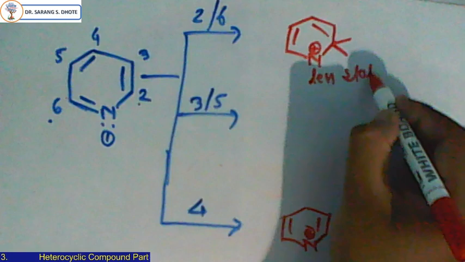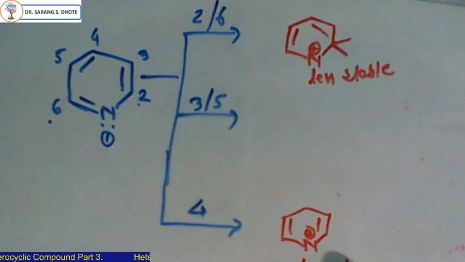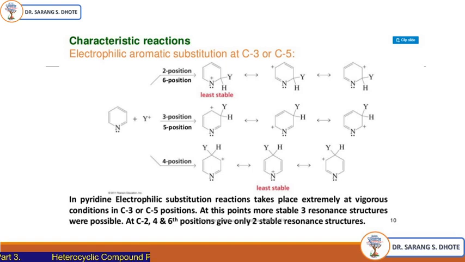Less stable means such an intermediate is not formed. But in case of the third or fifth position, such a nitrogen carrying positive charge is not there. There the positive charge is localized on a carbon atom, so this is more stable.